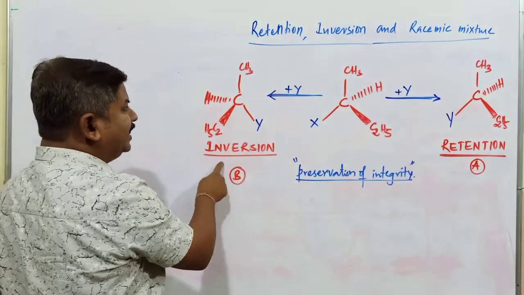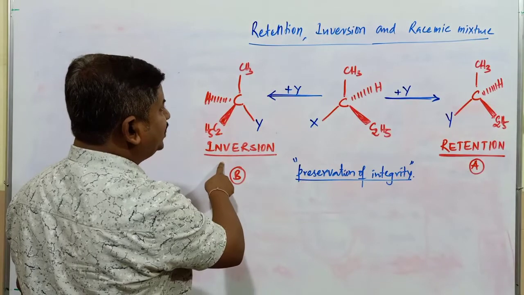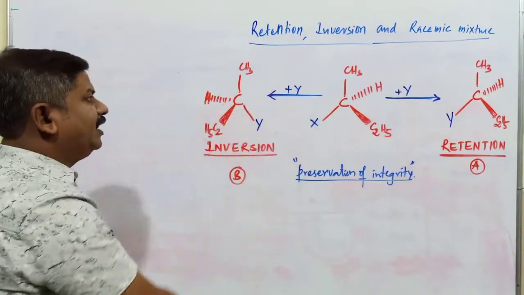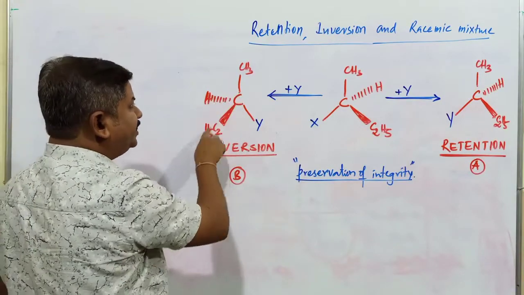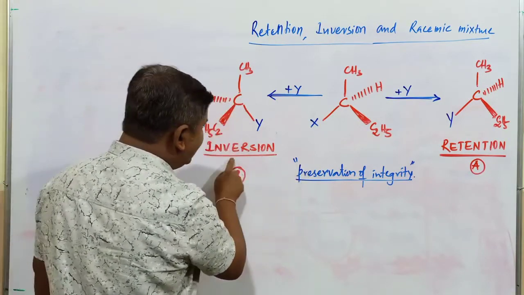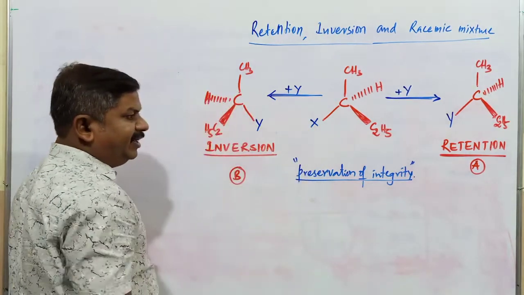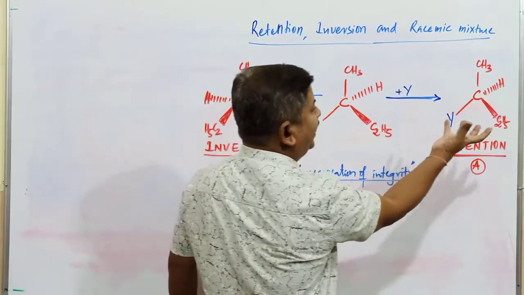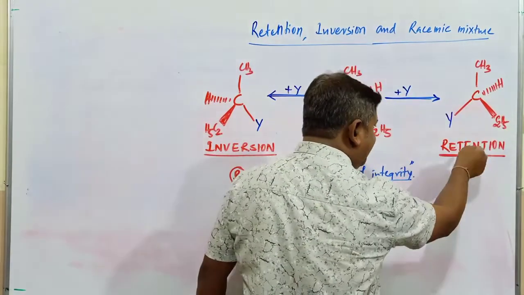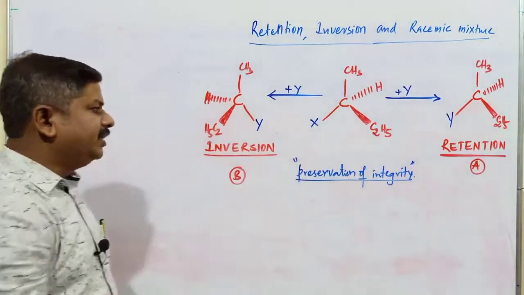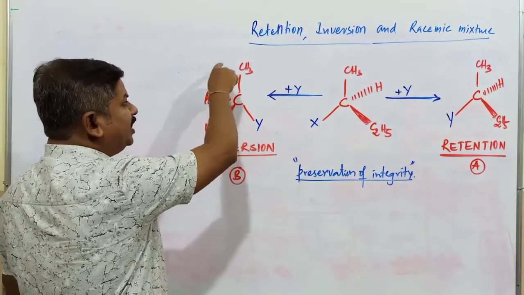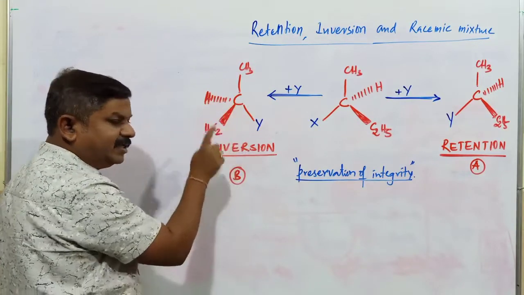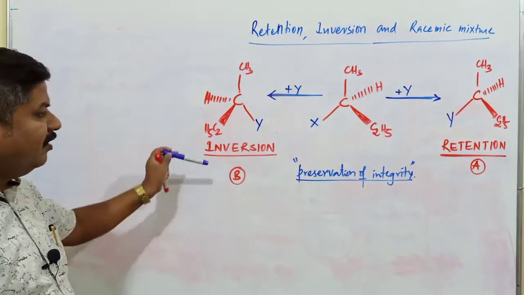But in case of inversion, what happens? When X is replaced by the corresponding Y, the positions of the atoms or groups of atoms do not remain the same, they get completely changed. Here in case of inversion, there is no preservation of integrity, but in retention there is a preservation of integrity. Integrity refers to the arrangement of atoms or groups of atoms that remains the same here, but here it completely changes. Wherever the spatial arrangement of atoms or groups of atoms over the asymmetric carbon atom changes, it is generally called inversion of configuration.